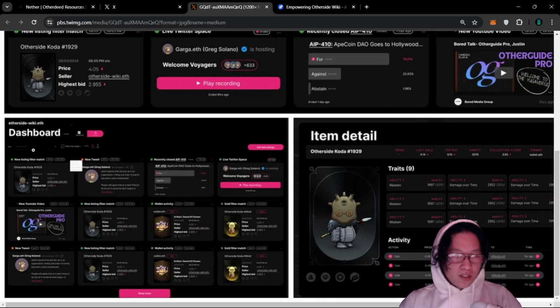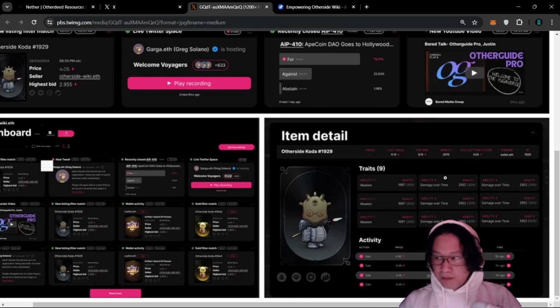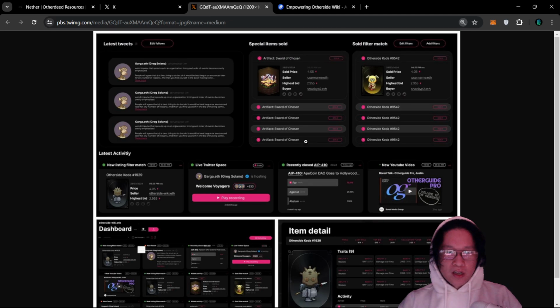There's also a sneak peek into the dashboard, which would have a cultivated feed for you with anything that you would want to know about Otherside, specifically customized to you. Additionally, they have updated information related to Kodas and abilities and the activity of that. So a lot of streamlining happening here with UI.